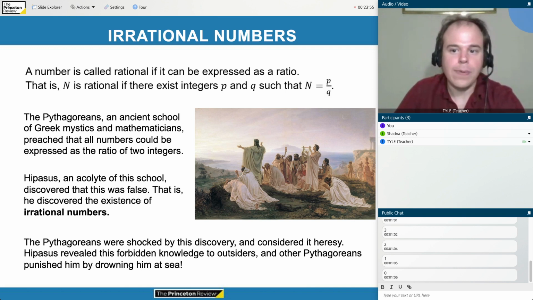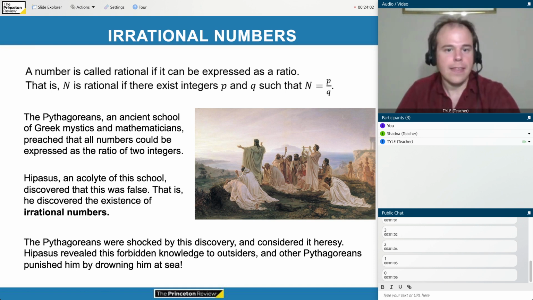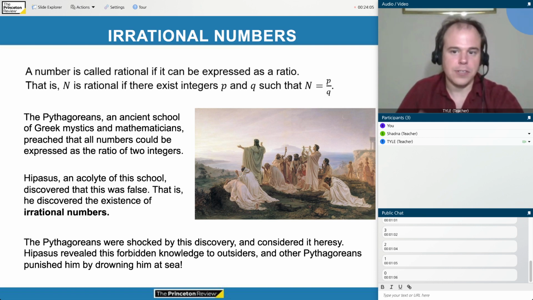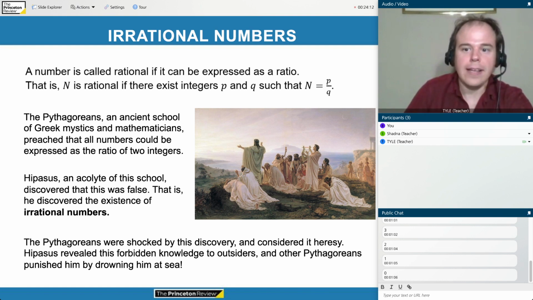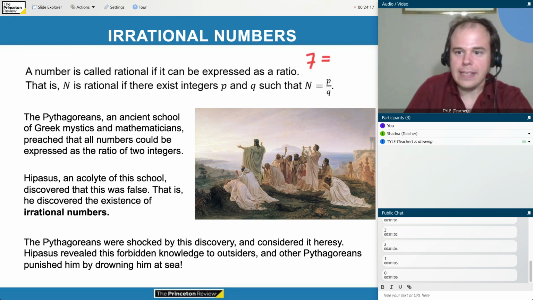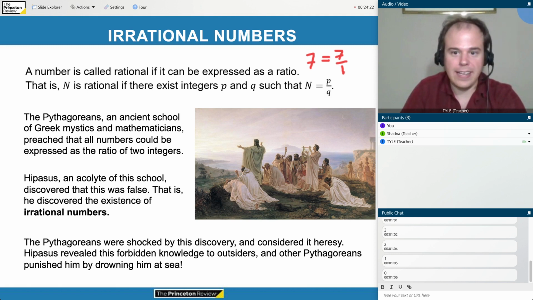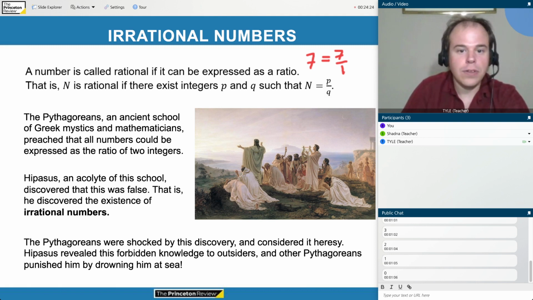Now let's talk about rational and irrational numbers. A number is called rational if it can be expressed as a ratio. That is, n is rational if there exist integers p and q, such that n can be written as p divided by q. So for example, the number 7 is certainly rational because I can write it as 7 divided by 1. So p would equal 7 and q would equal 1. Or the number 2/3 would be rational because I could say p equals 2 and q equals 3.